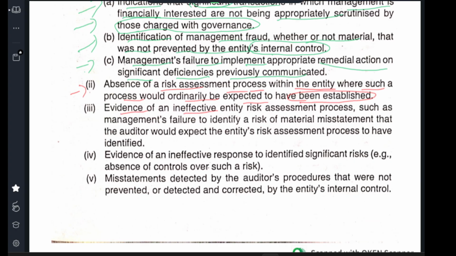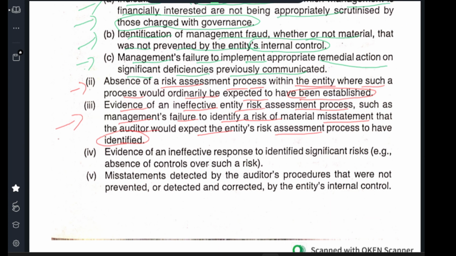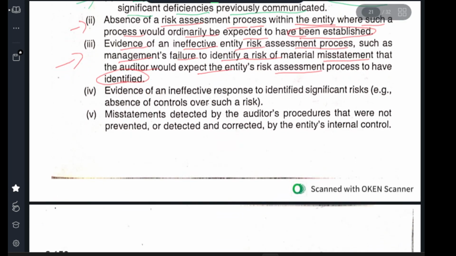Evidence of an ineffective entity risk assessment process, such as management's failure to identify a risk of material misstatement that the auditor would expect the entity's risk assessment process to have identified. It is the responsibility of the management to reduce the risk. If they have not done the work, you need to identify and report it to them.